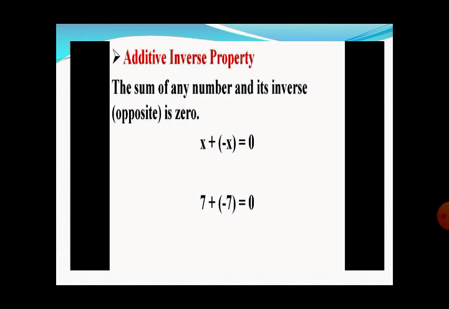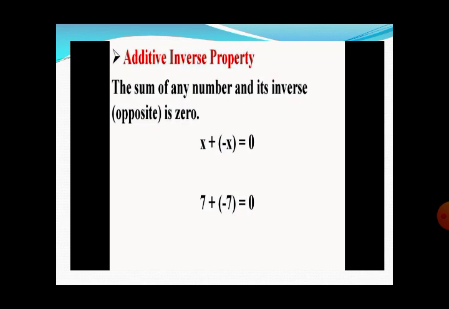Additive inverse property. What is this? If you remember, the set of real numbers consists of all types of numbers: integers, decimals, every type of decimal. Whatever number exists in nature belongs to the set of real numbers. So the sum of any number and its inverse is 0. That means x plus minus x is 0.